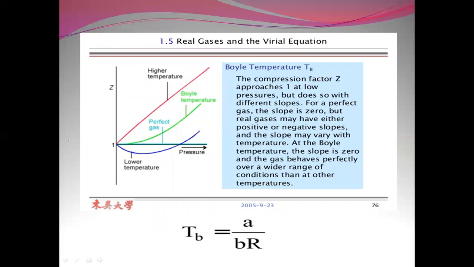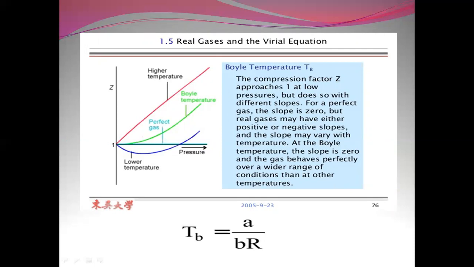So this is what we talk about as Boyle's temperature, that is TB. The compression factor Z approaches 1 at low pressure, but does so with different slopes. For a perfect gas, the slope is 0, but real gases may have either positive or negative slopes, and the slope may vary with temperature. At the Boyle temperature, the slope is 0, and the gas behaves perfectly over a wider range of conditions than the others.